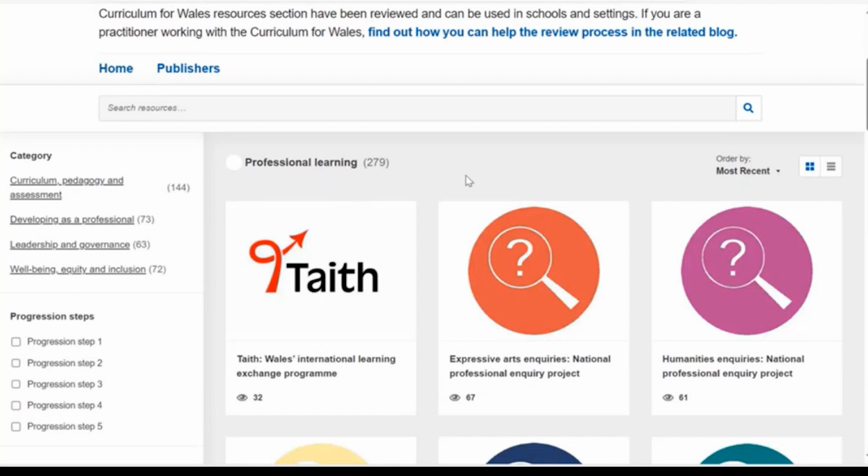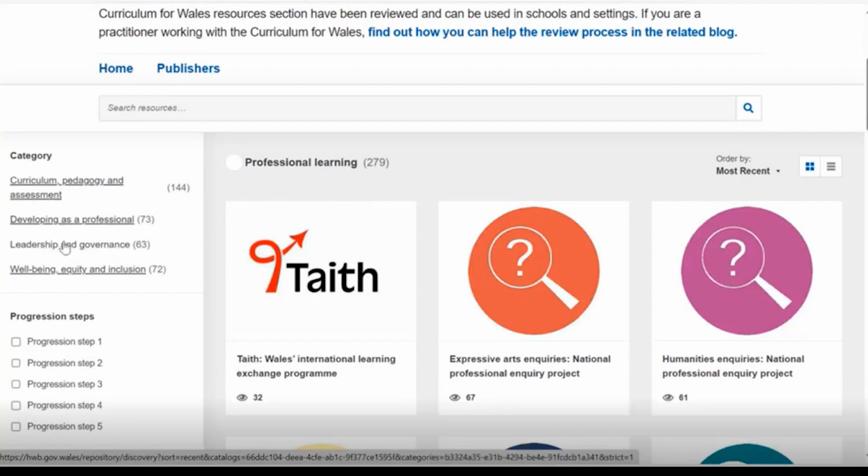So rather than having hundreds and hundreds of resources, just having the things that really make a difference and that really matter. So the professional learning area is divided into 4 main categories, and you can see those on the side of the screen here: curriculum, pedagogy and assessment, developing as a professional, leadership and governance, wellbeing, equity and inclusion.